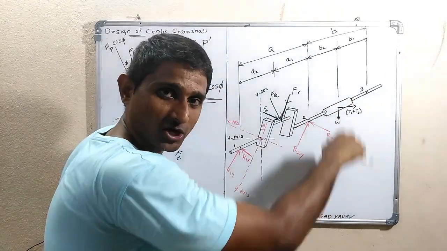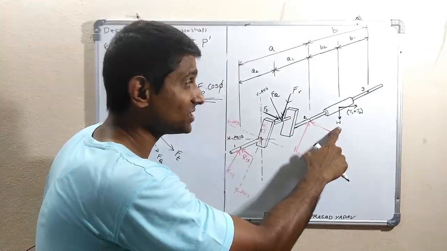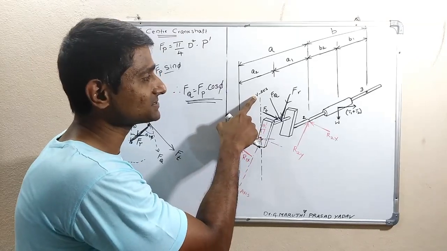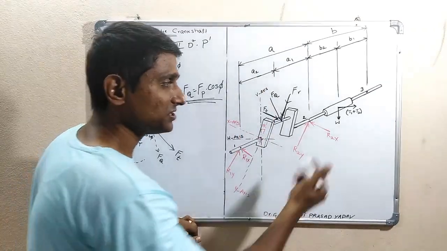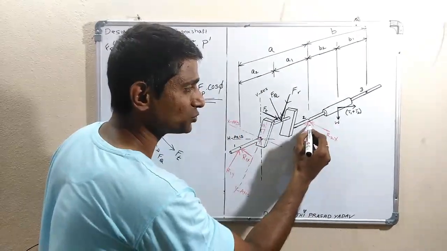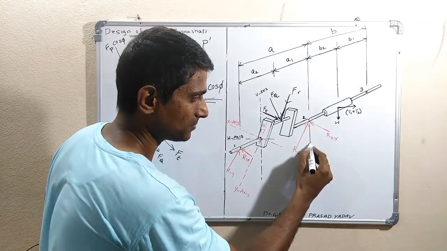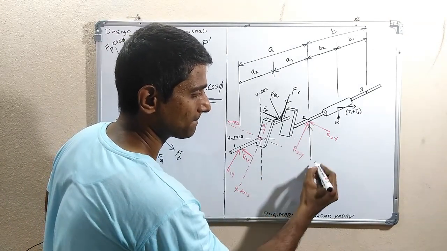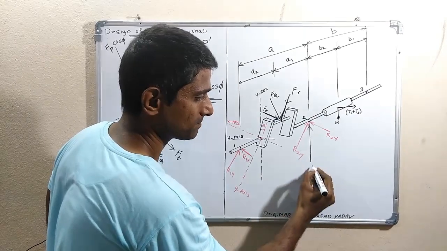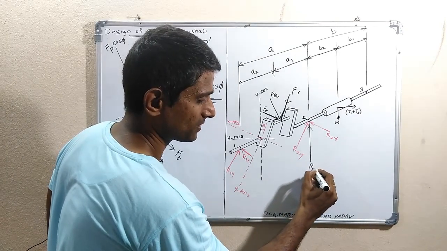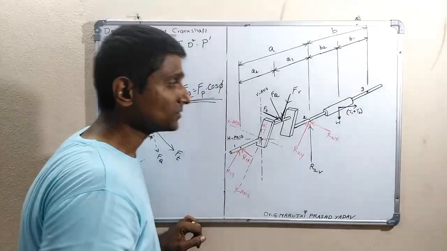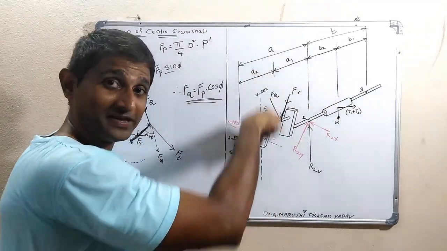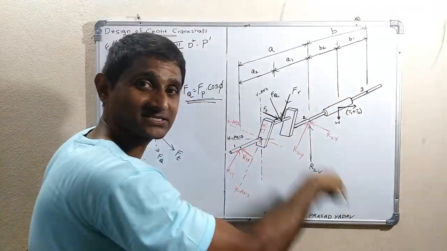W is acting downward, which is along the vertical axis, the V-axis. Therefore, because of this, the reaction at 2 is vertically upward. So it is acting along the V-axis, not the y-axis, it is the vertical axis.